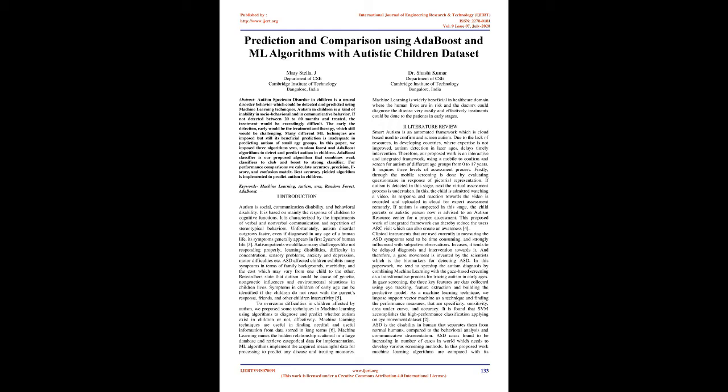Many different ML techniques are imposed, but their beneficial prediction is still inadequate in predicting autism in small age groups. In this paper, we imposed 3 algorithms, SVM, random forest, and AdaBoost, to detect and predict autism in children. The AdaBoost classifier is our proposed algorithm that combines weak classifiers to boost a strong classifier.